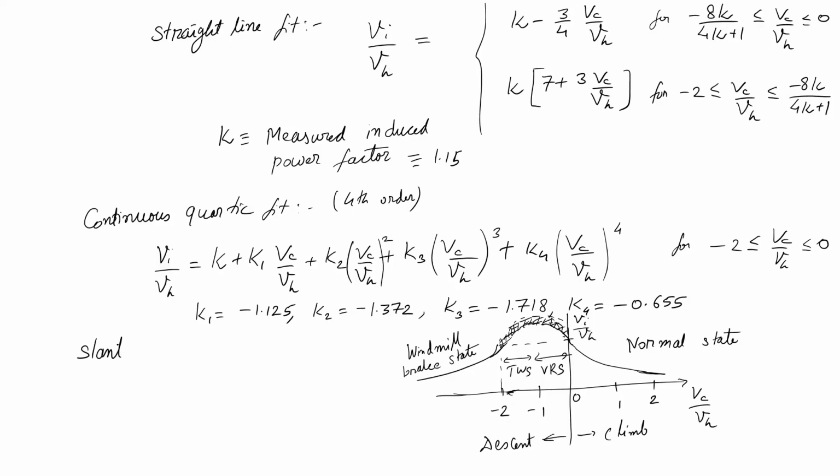So, slant descent is better than axial descent, except when you have geometric constraints. I mean, there is a hill in front of me. So, I have to cross the hill, then only I can start descending. I cannot descend and go into the hill, right. So, if my terrain permits, I will go on a slant descent.